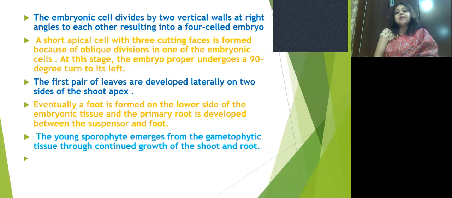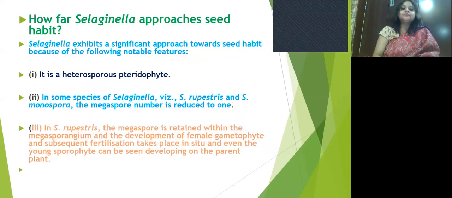The first pair of leaves develops laterally on 2 sides of the shoot apex. Eventually, a foot is formed on the lower side of the embryonic tissue, and the primary root develops between the suspension and the foot. The young sporophyte emerges from the gametophytic tissue through continued growth of the root and shoot.